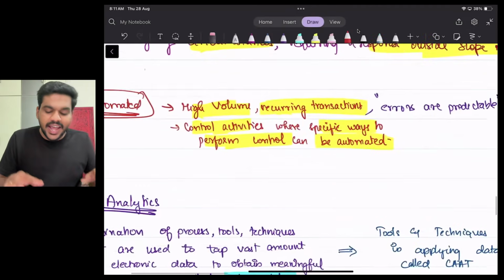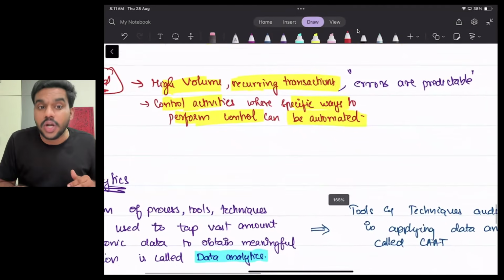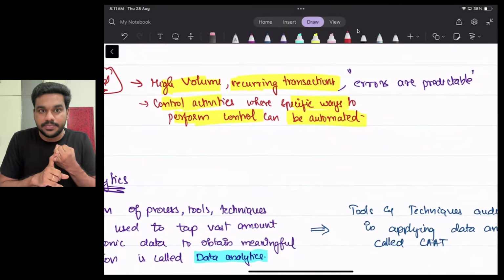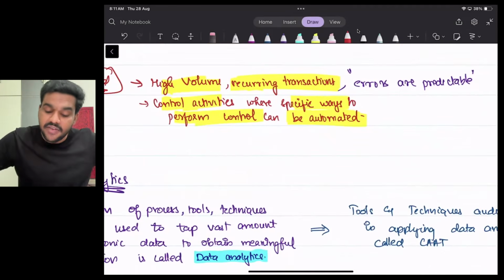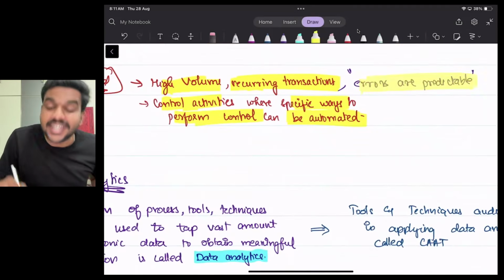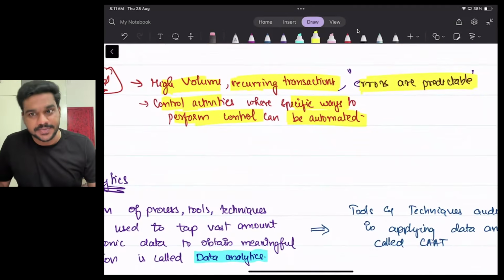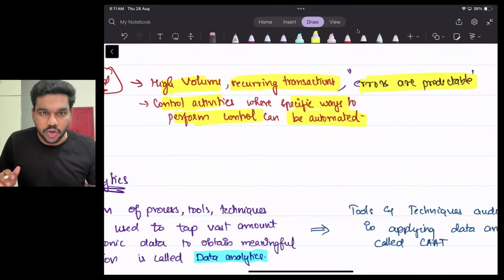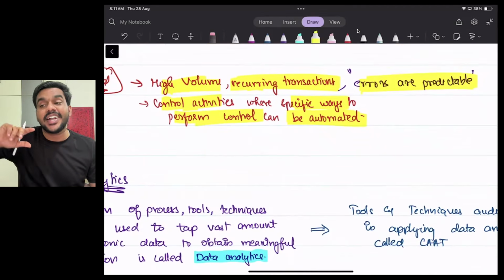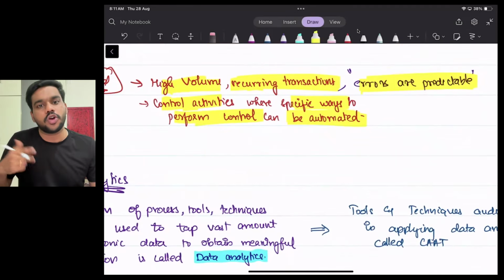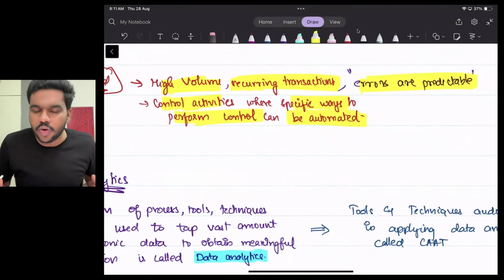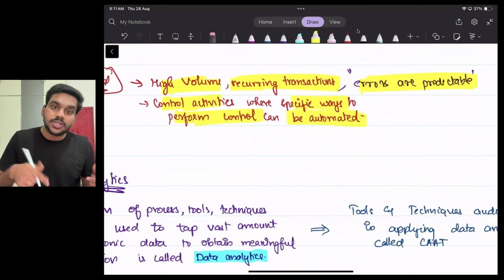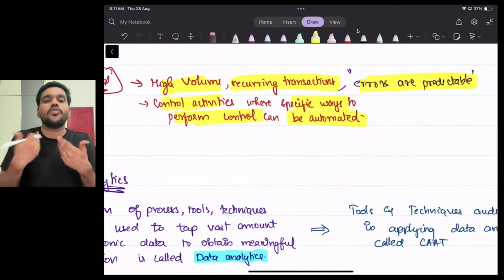Okay. Then what are the areas where you should go for automated control? High volume recurring transaction. If there's a huge volume of recurring transaction, where errors are predictable, where errors are easy to define, if you can define the errors, go for automated control. And those situations where you can develop an automated control, go for automated control. Sir, what do you mean by that? See, every situation we cannot go for automated control. Okay. So situations where there's a possibility of automating the system, you go for automated control.